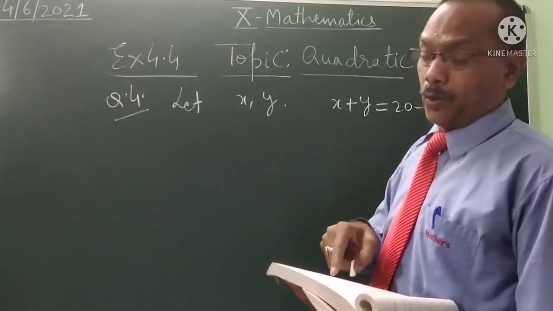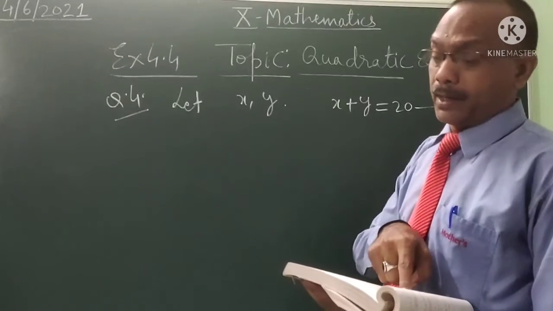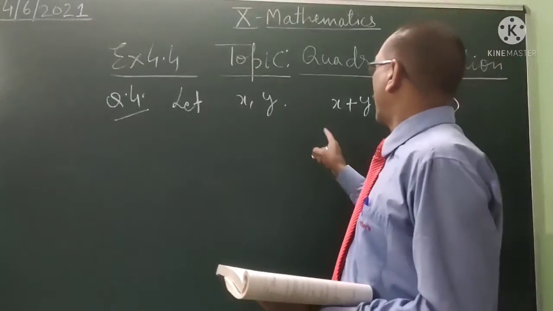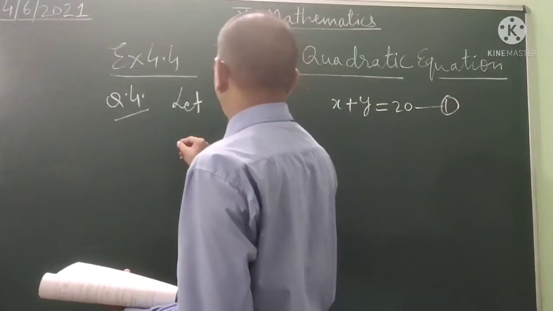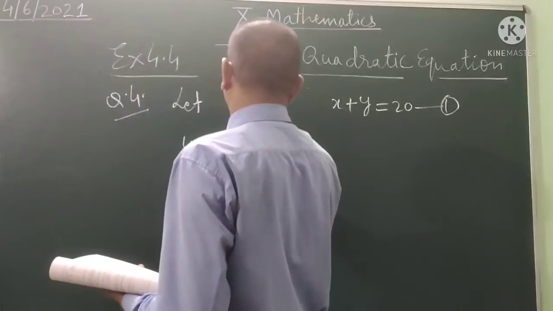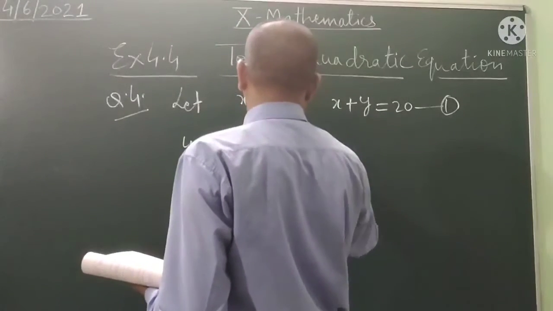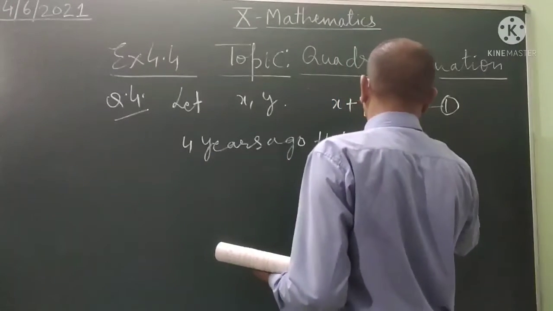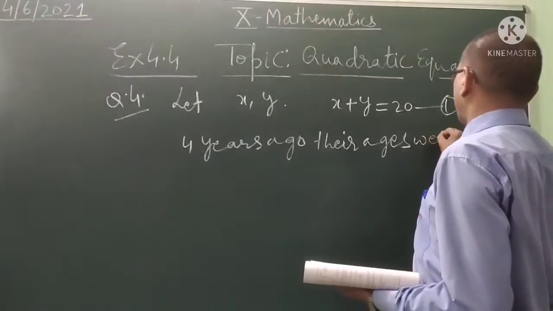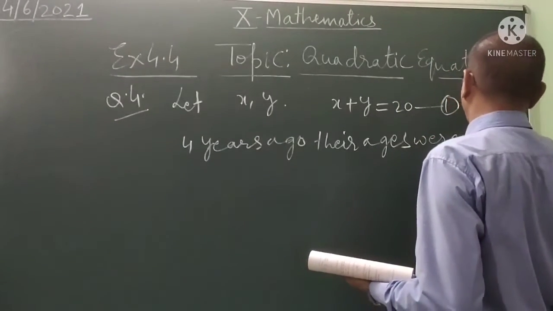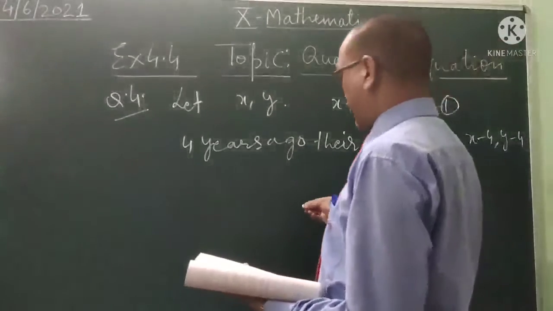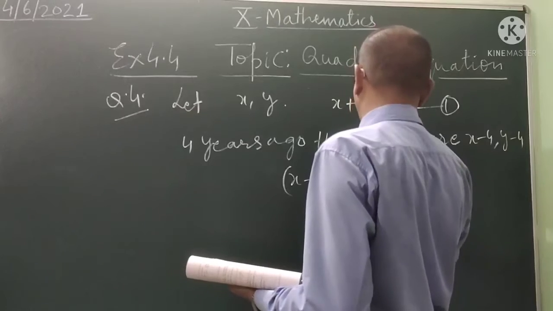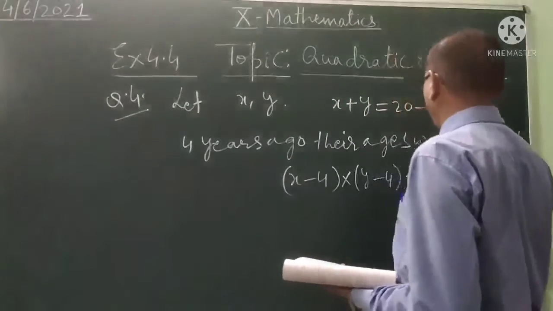4 years ago, the product of their ages in years was 48. So 4 years ago, their ages were x minus 4 and y minus 4, and their product x minus 4 into y minus 4 equal to 48.